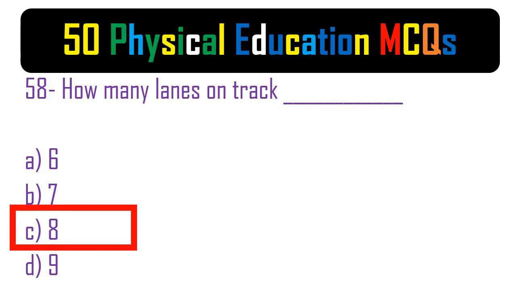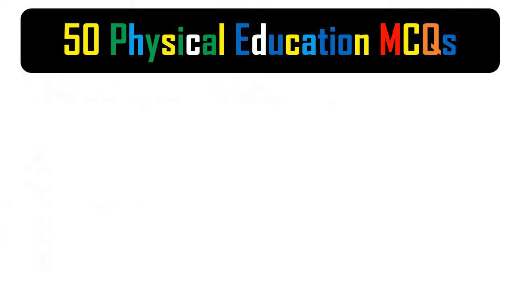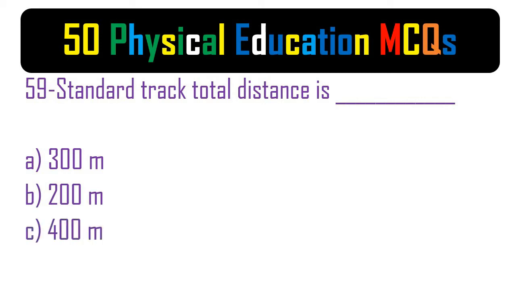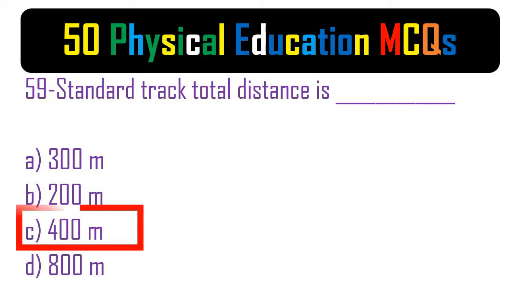8. 59. Standard track total distance is A. 300 meters. B. 200 meters. C. 400 meters. D. 800 meters. The correct answer is C.